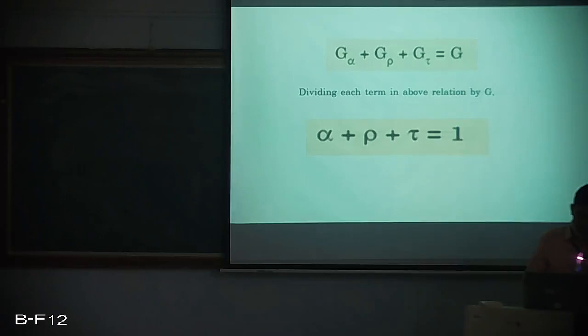So G alpha, part of G which got absorbed, G rho, part of G which got reflected, G tau, part of G which got transmitted. So if I add the part which got absorbed, the part which got reflected, and the part which got transmitted, if I add everything, it is nothing but irradiation. So if I divide both the sides by G, I get alpha plus rho plus tau is equal to 1, meaning absorptivity plus reflectivity plus transmissivity is 1.